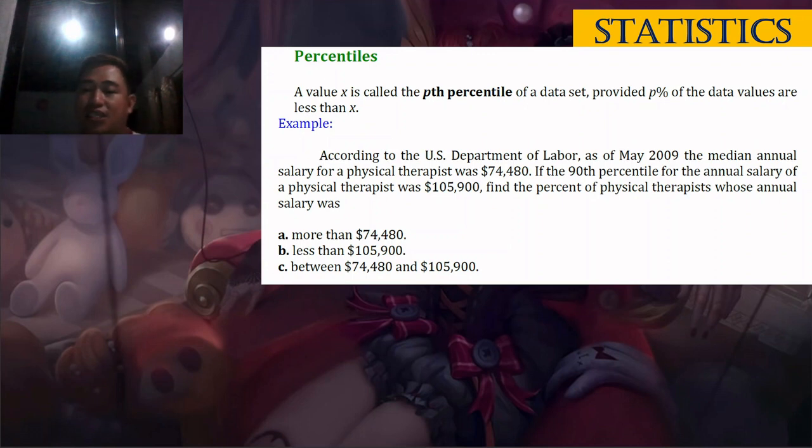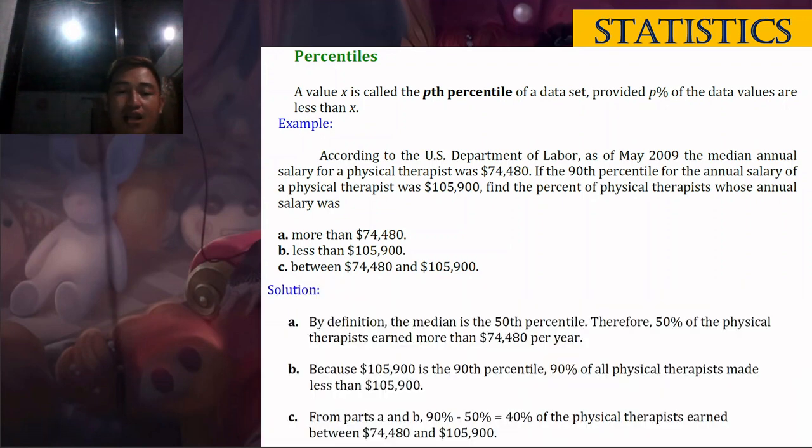So if the 90th percentile of the annual salary of a physical therapist was $105,900, find the percent of the physical therapists whose annual salary was A. More than $74,480, B. Less than $105,900, and then C. Between $74,480 and $105,900.